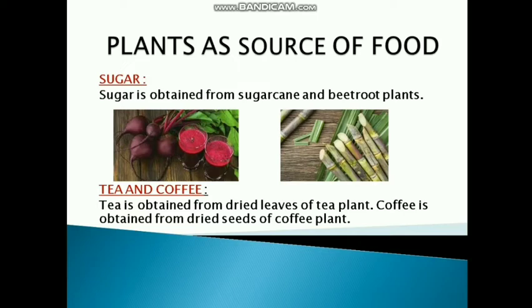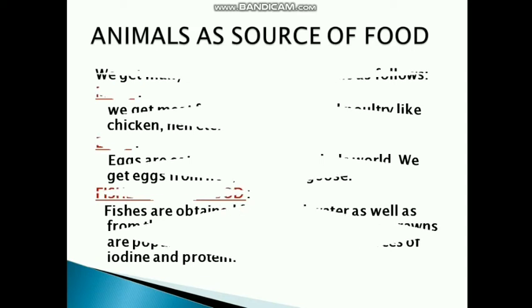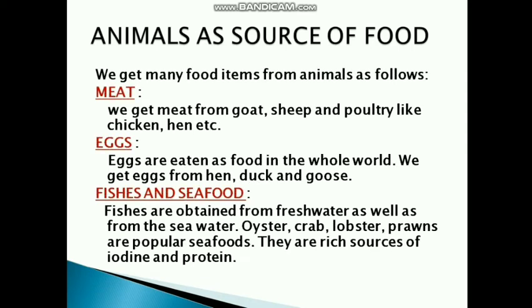So students, these were the food items that we get from the plants. Now we'll study about the food items that we get from the animals. And again, it is categorized differently. First category is meat. We get meat from goat, sheep, poultry like chicken, hen, etc. These are the animals we get the meat. We eat the meat of these animals.